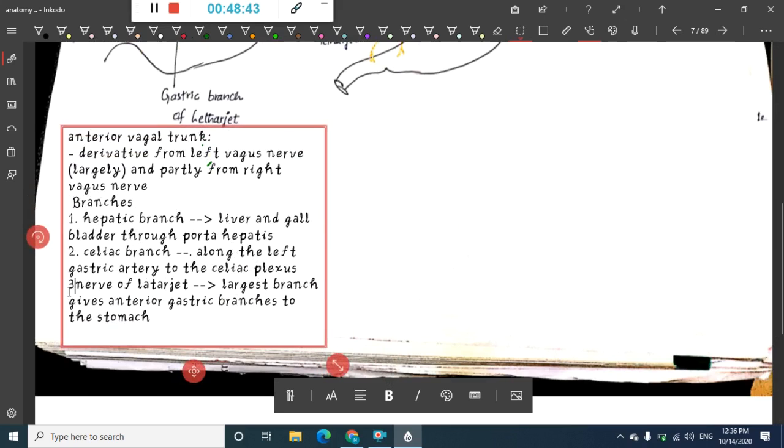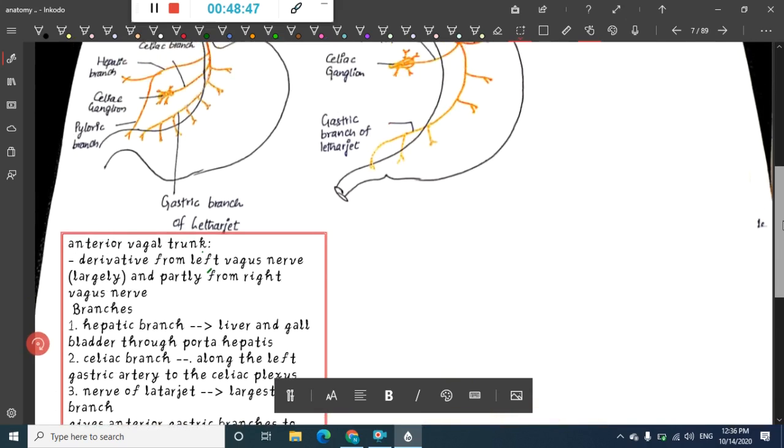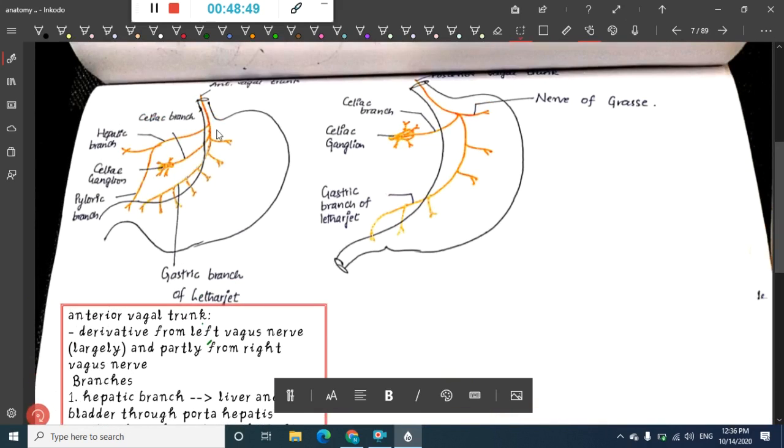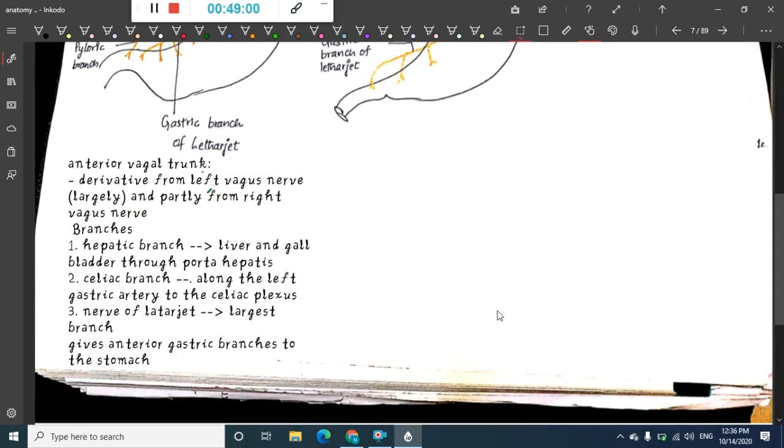So the third branch is the nerve of Latarjet, the largest branch, giving branches to the stomach. These are the important points about the anterior vagal trunk.